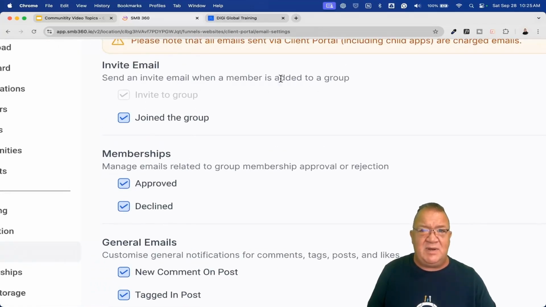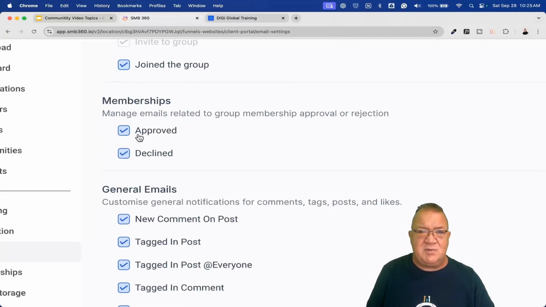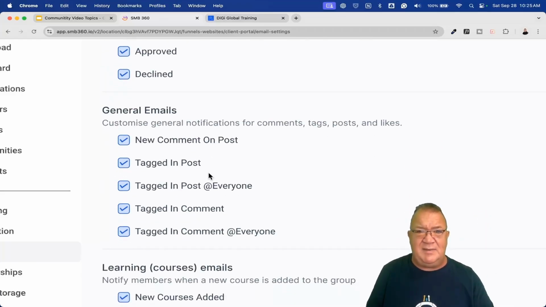Send an email invite whenever a member is added. So whenever somebody joins the group, an invite email. Memberships. Whenever somebody gets approved or declined, an email gets sent related to that. And even general emails. These are where people really wanted it. New comment on a post. Tagged in post. Tagged in post at everyone. Tagged in comment.